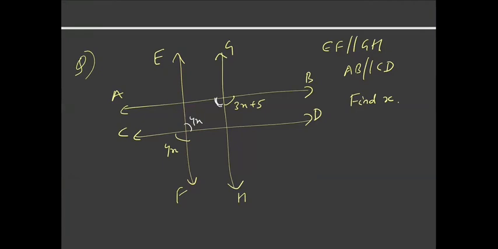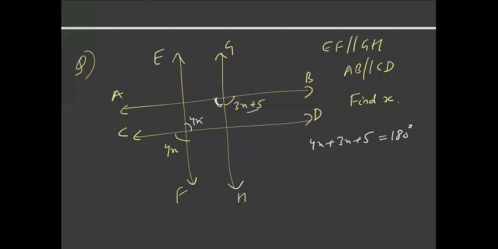So now the sum of 4x and 3x plus 5 is 180 degrees. Is this clear to everyone? Yes, sir. So 4x plus 3x plus 5 would be 180 degrees. Is it fine?